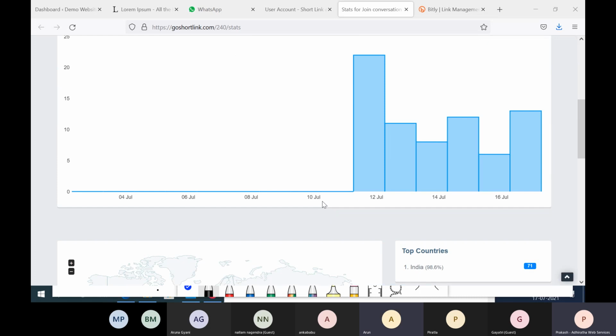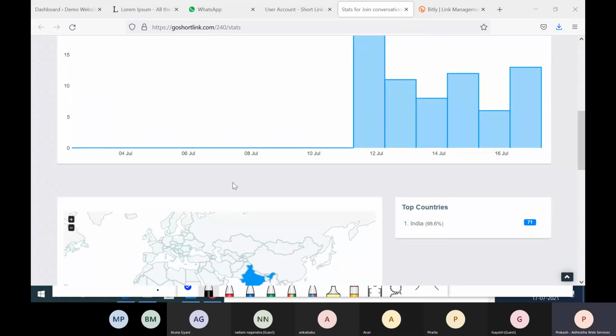But it doesn't count who is clicking. No, that's a privacy matter. If I click at the same time from mobile as well as laptop, it will take it as unique clicks. So I cannot track whether Arun is clicking or Prem is clicking.